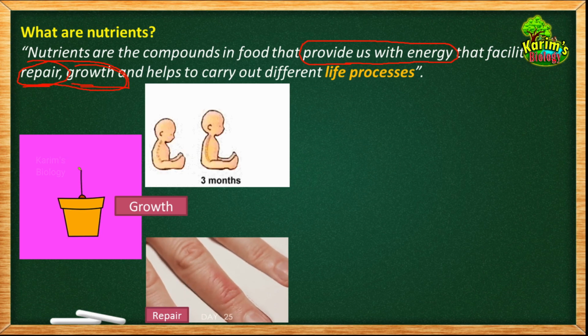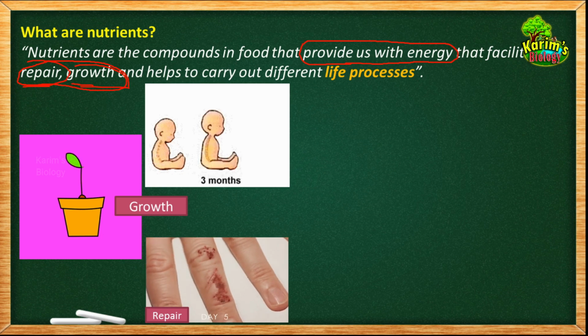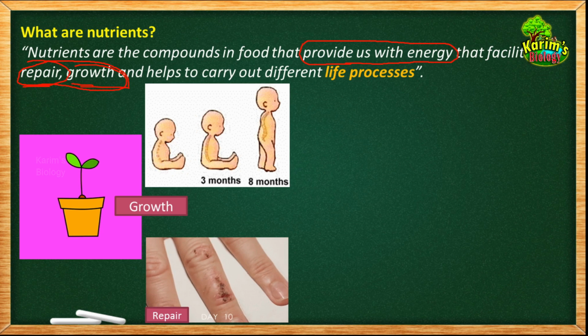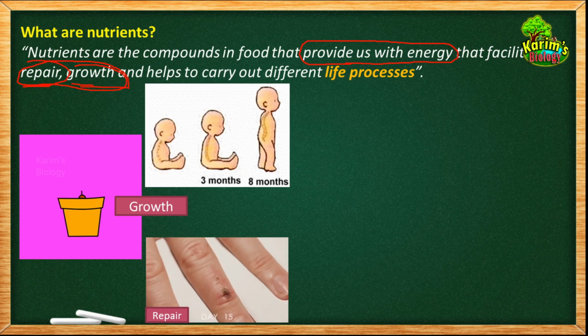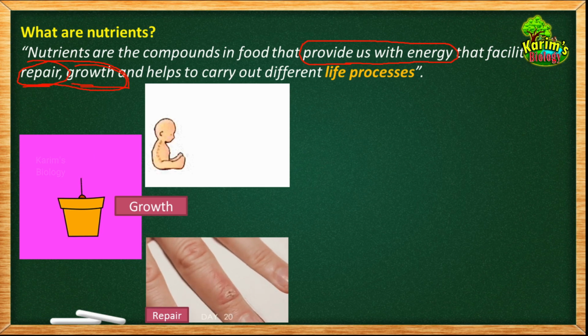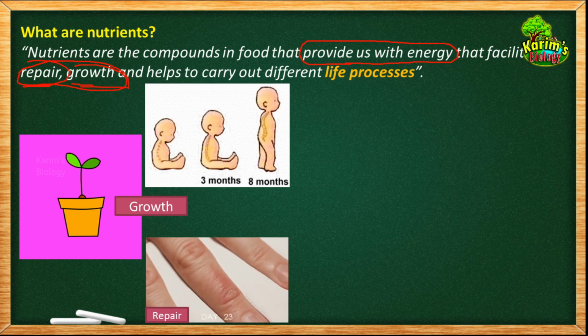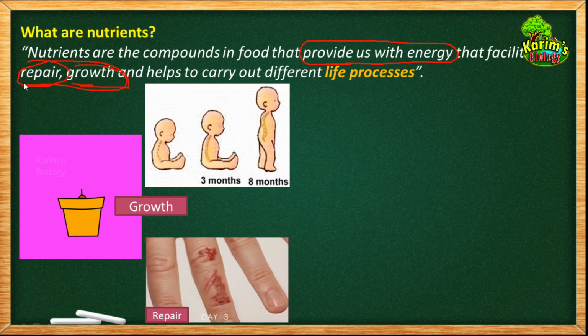And from where do you think that the new material is coming into your body? It is coming into your body through the food that you eat. So the nutrients present in the food are helping your body to grow because they are providing some new material to your body so that it can perform growth. And not only for that, even for the repair process to occur.